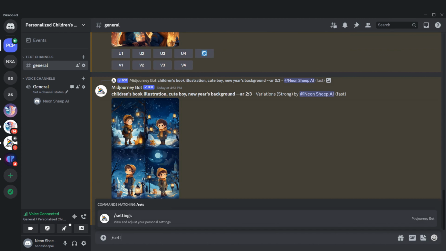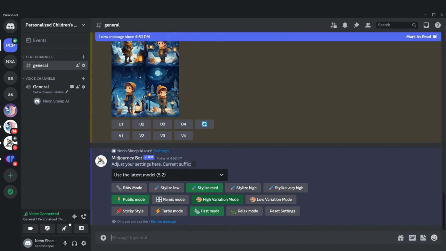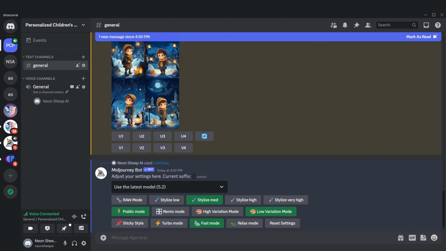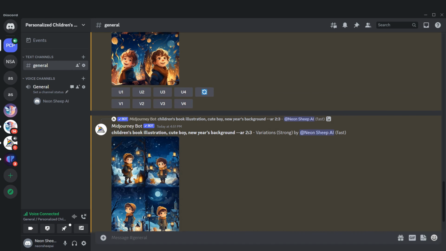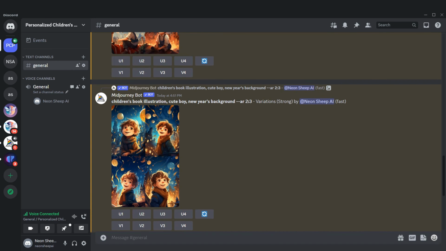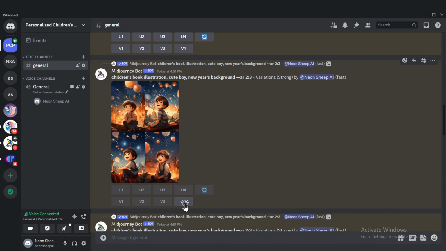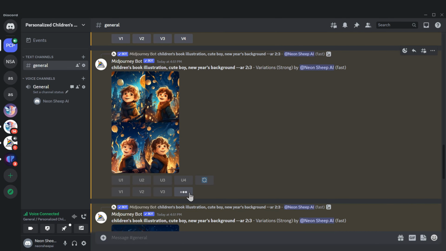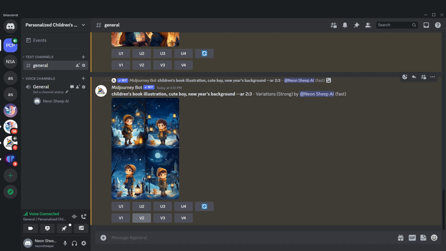Next, I'll change the setting from high variation mode to low variation mode to create variations of the chosen illustrations. This time, the variations will be much less since I've set it to low variation mode. From these variations, I'll choose the ones I like the most for the final pieces and then upscale them. For the first illustration, I'll choose V4. For the second illustration, I'll choose V4 again, then once more V4, and for the last one, V2.